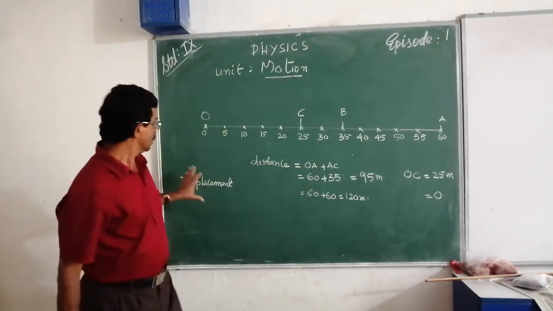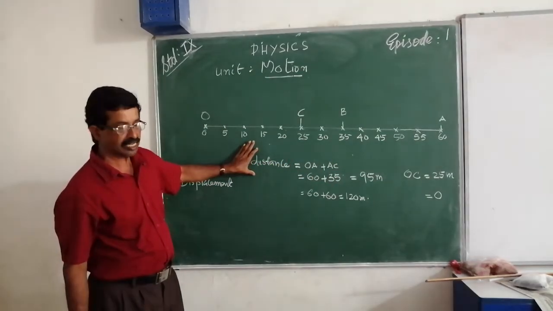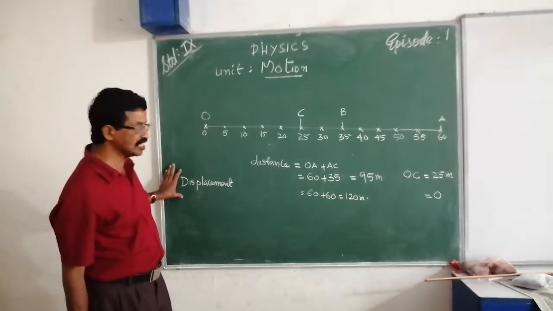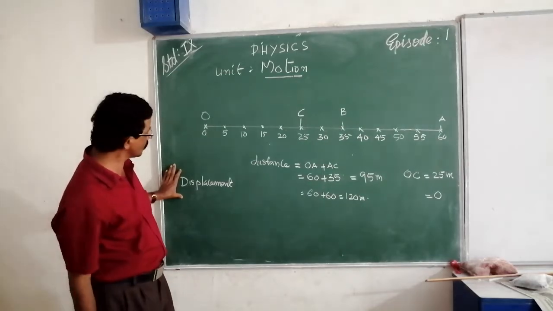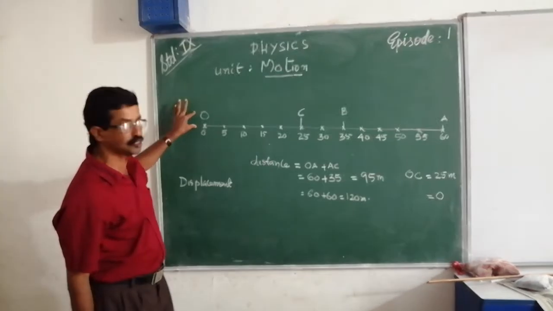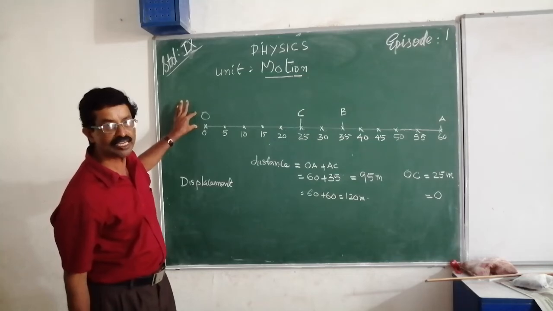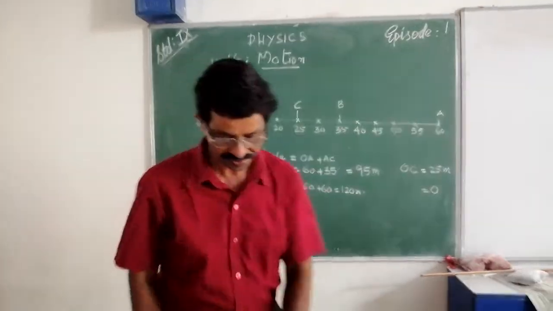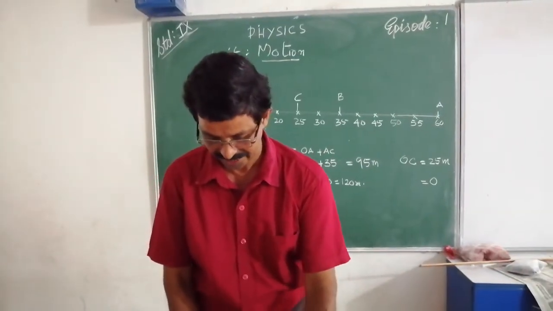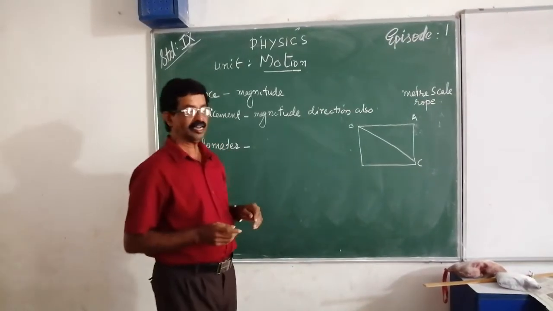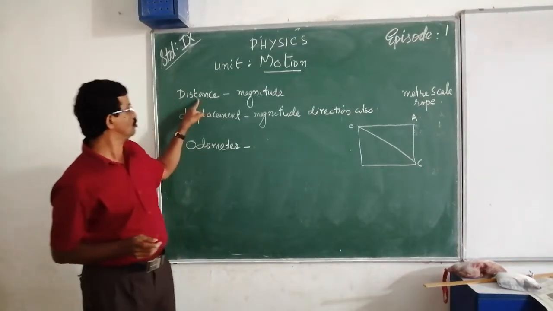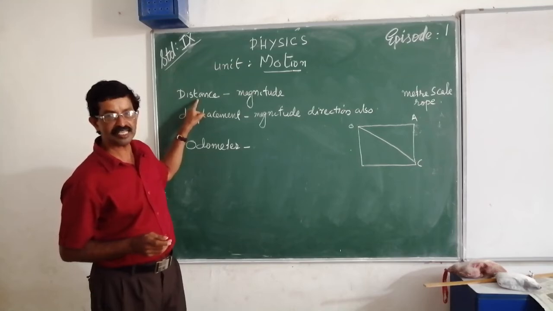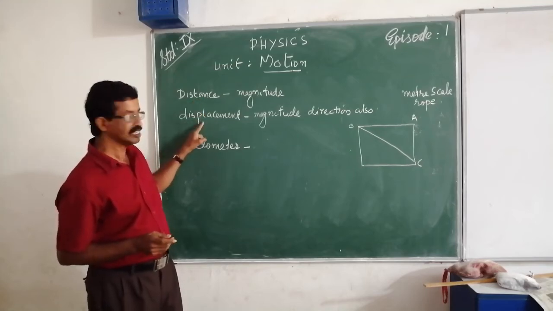But displacement is the shortest distance between its initial position and final position. Now we want to know the difference between distance and displacement.